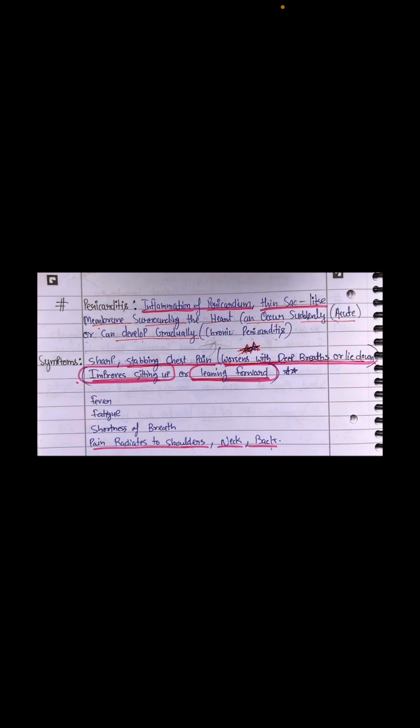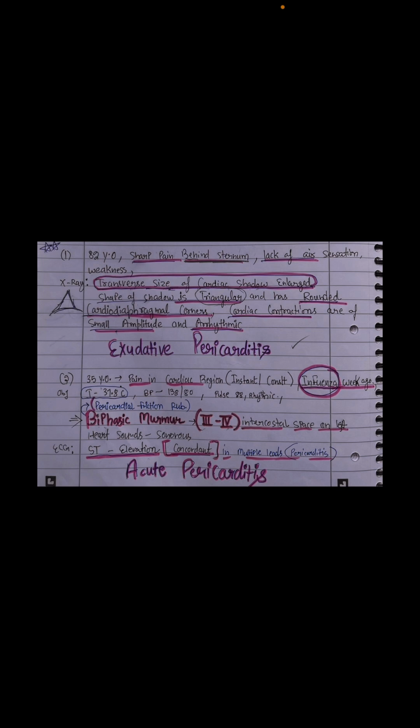However, I'll let you know the case very well. Fever, fatigue, shortness of breath, pain radiates to the shoulder, neck and back. Let's see the case studies. The first patient is 82 years old, and talks about sharp pain, the stabbing pain, behind the sternum, lack of air sensation, weakness, transverse size cardiac shadow. I'll throw a reel on YouTube as well in order to highlight this cardiac shadow in the cases of pericarditis.